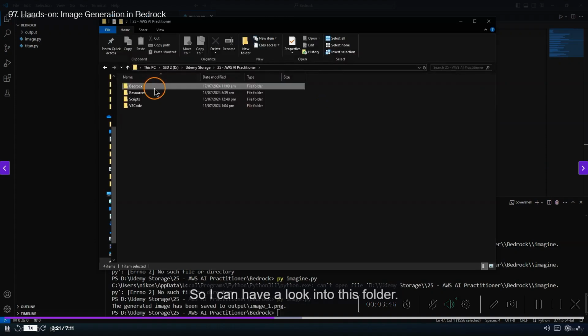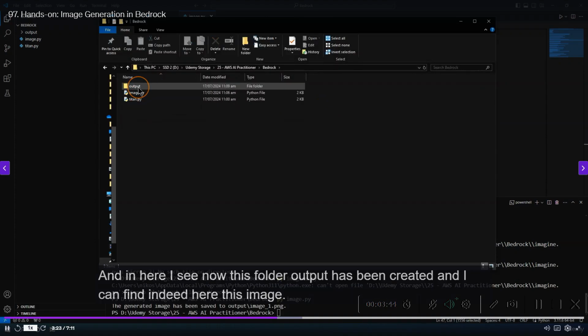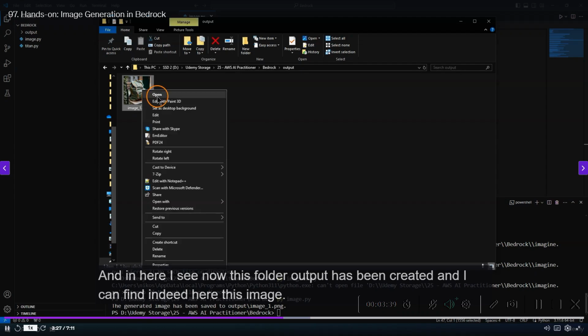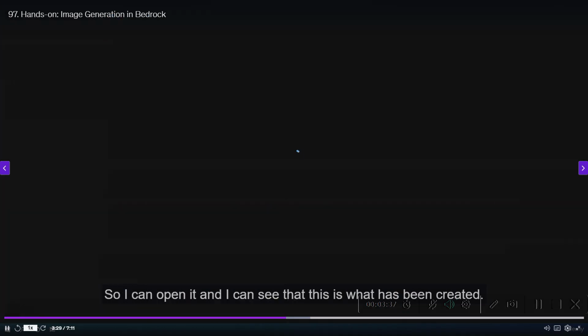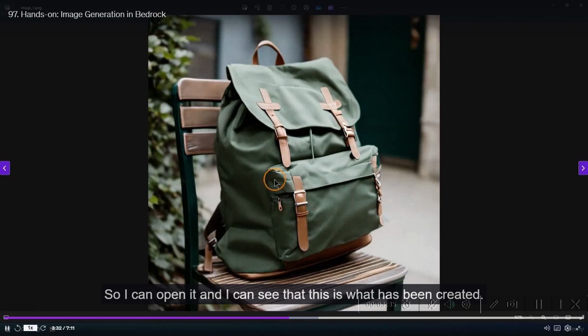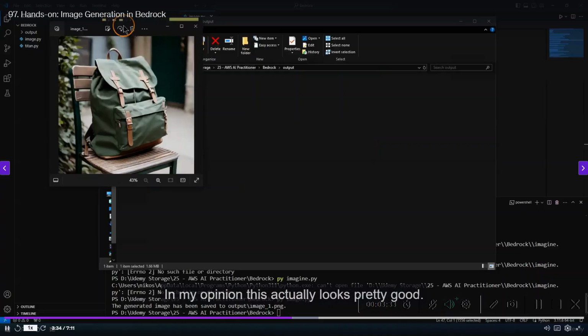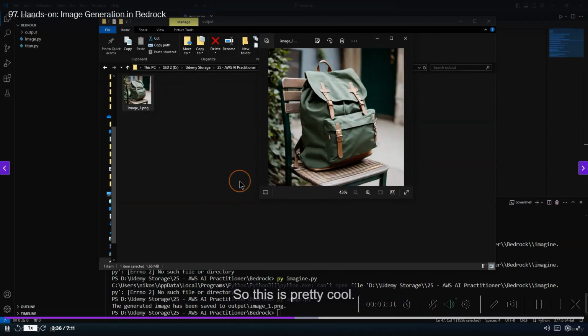So I can have a look into this folder, and in here I see this folder output has been created, and I can indeed find this image here. So I can open it and I can see that this is what has been created. In my opinion, this actually looks pretty good. So this is pretty cool.